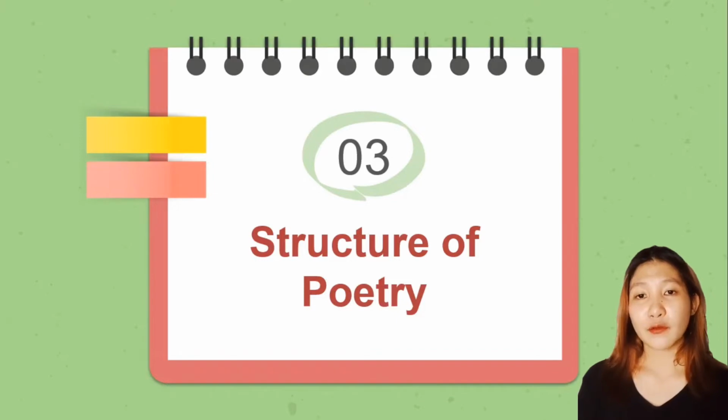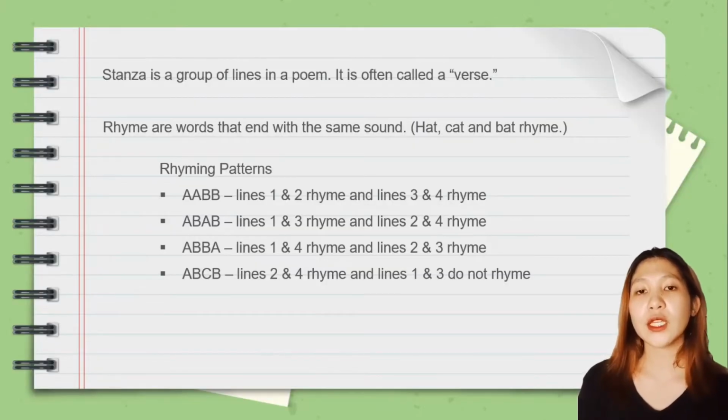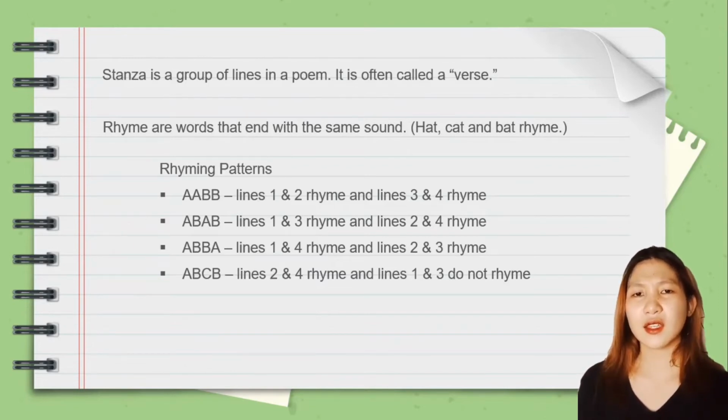And now, what is the structure of poetry? A stanza is a group of lines that form the basic metrical unit in the poem. So in a 12-line poem, the first 4 lines might be a stanza. You can identify a stanza by the number of lines. It has a rhyme scheme or pattern such as ABAB. There are many different types of stanza.